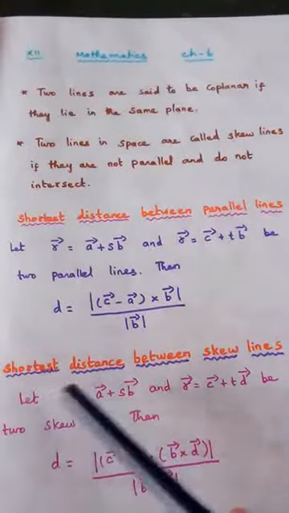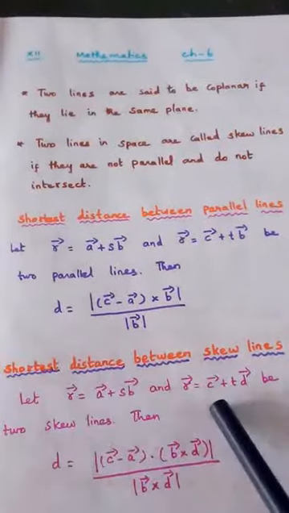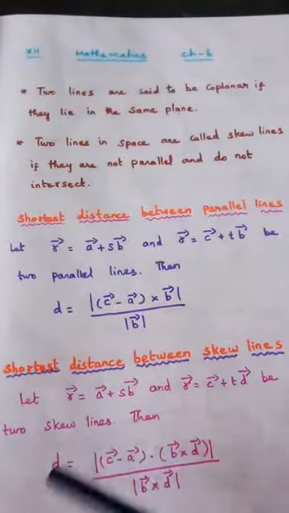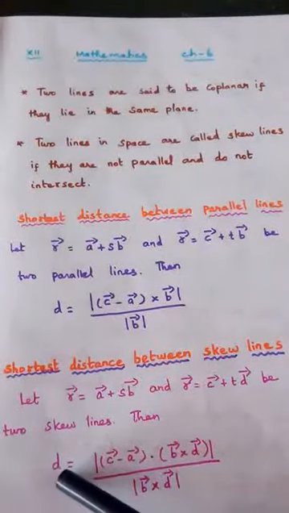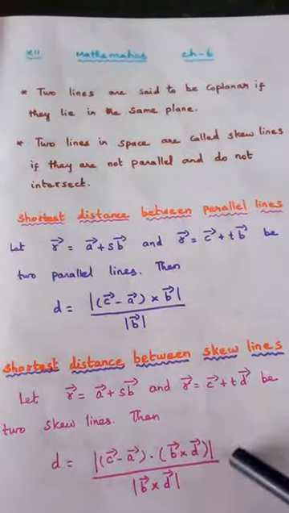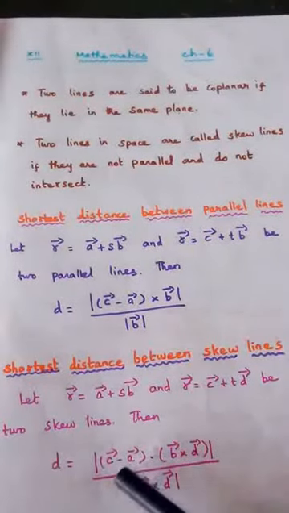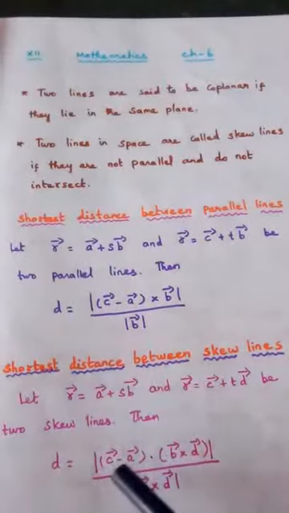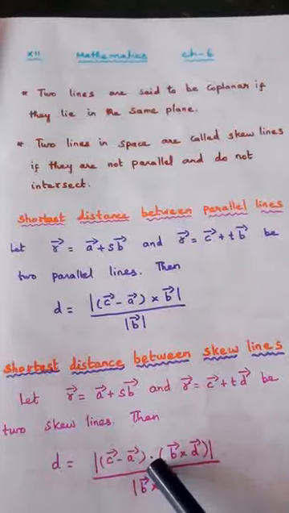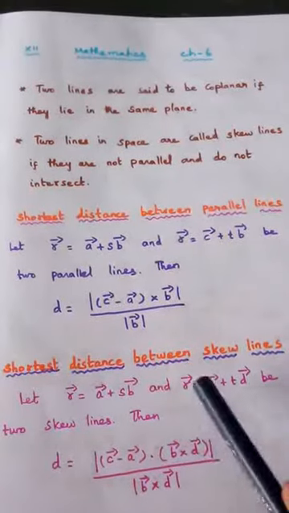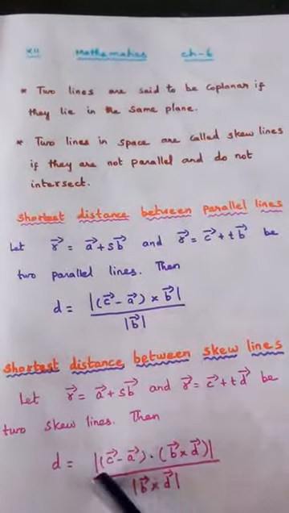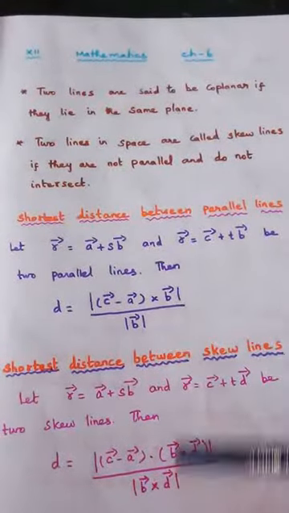In the same way, you take this as one line and this as the second line. Suppose these two are skew lines, then the distance between these two skew lines is given by the modulus of (c vector minus a vector) dot (b vector cross d vector), divided by modulus of b cross d. So just compare these two.